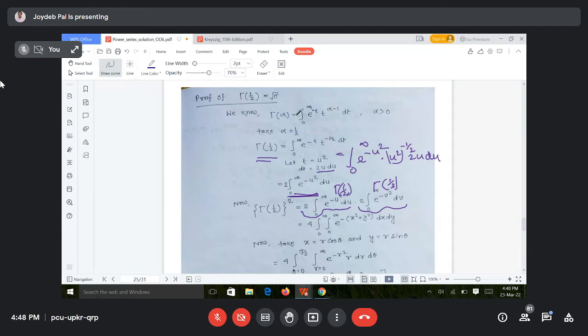Look here, in that formula of gamma alpha, if you write t as anything else, it is gamma alpha. There is no change in gamma alpha. Okay, t, you can write x, you can write y, you can write z, you can write any other variable. It is like the dummy variables in summation, dummy variable you have seen.